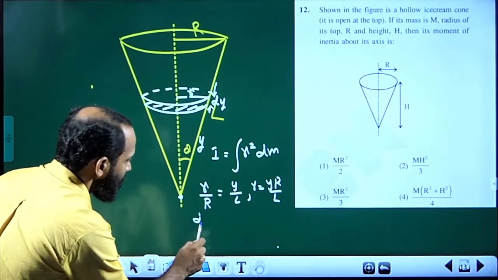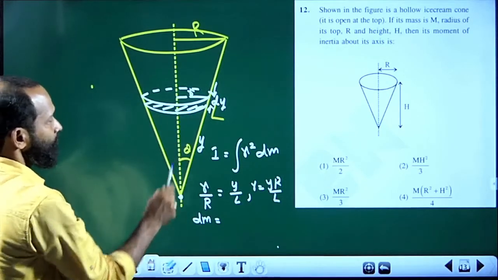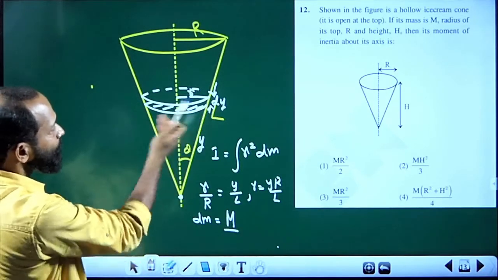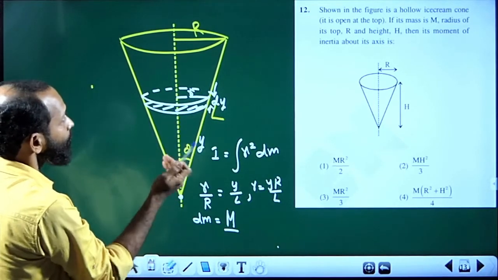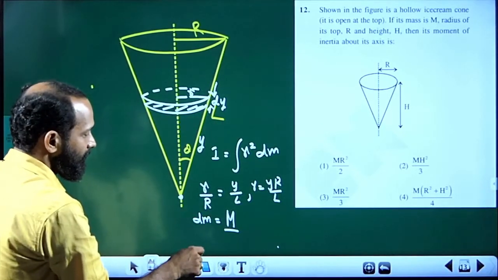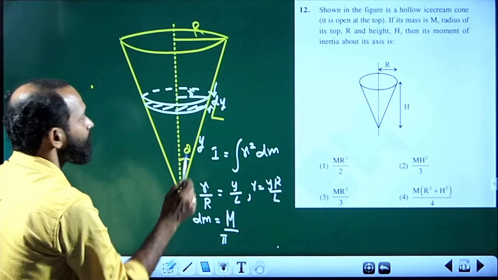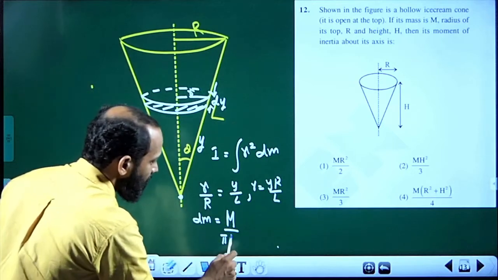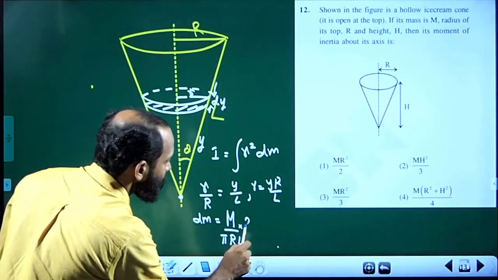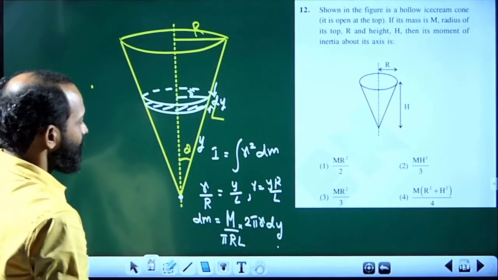Now what is dm? dm is the mass per unit area into the area of the small strip. What is mass per unit area? If m is the total mass, the mass of the hollow cone is only distributed along its surface, so it has a surface mass density. The surface area of the hollow cone is pi R L. So mass per unit area into the area of this thin strip, which is 2 pi r dy. That is dm.